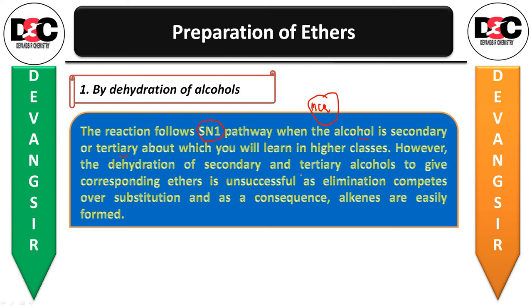However, the dehydration of secondary and tertiary alcohol to give the corresponding ethers is unsuccessful, because their elimination competes over the substitution. As a consequence, the alkenes are easily formed. So primary alcohol will give the formation of ether in an easier manner as compared to secondary and tertiary alcohol. Secondary and tertiary generally give alkenes instead of ether at normal condition.